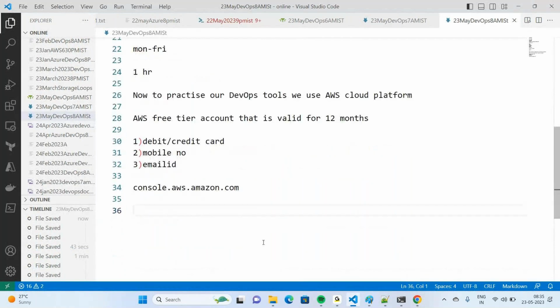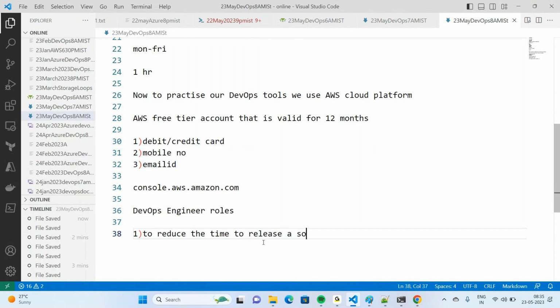Now, what exactly is DevOps? DevOps is not a technology like C, C++, .NET. It is a concept. As per DevOps, a DevOps engineer must fulfil two goals. What are the two goals? One is to reduce the time to release software. How we can reduce the time, that we are going to discuss.